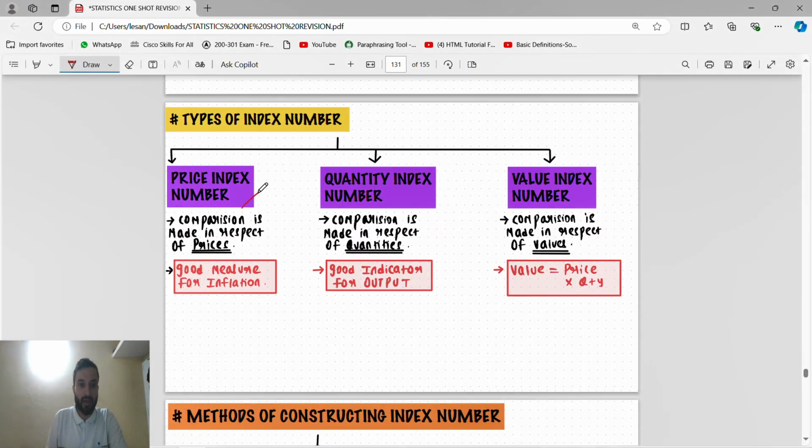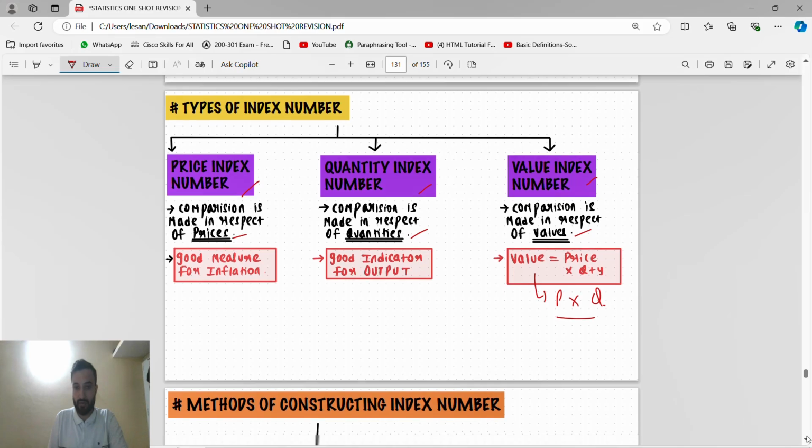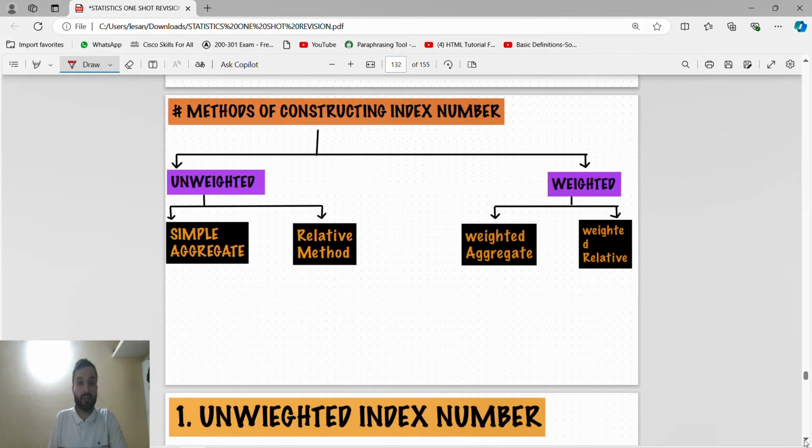Types of index number: price index number, quantity index number, value index number. Price index number means comparison with respect to price. Quantity means with respect to quantity. Value means with respect to value. Value is what? Price into quantity. The value formula is price into quantity. Methods of constructing an index number are unweighted and weighted.